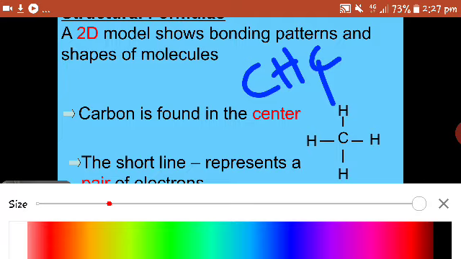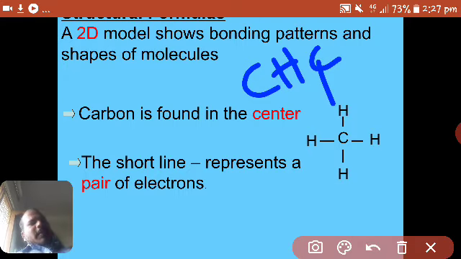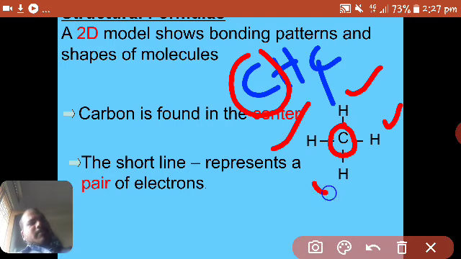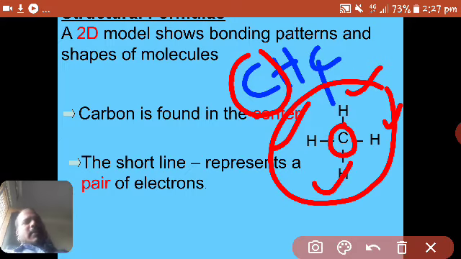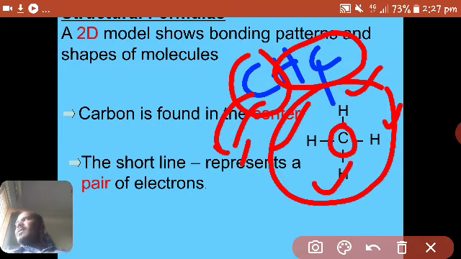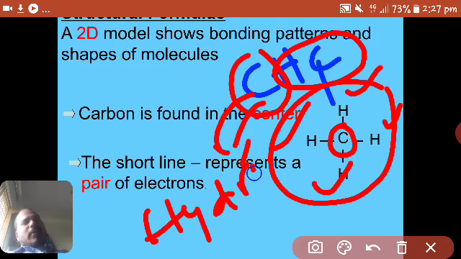Next, types of bonds. My intention here is whether it is a single bond or a double bond, right? A single bond: if two electrons, or one pair of electrons, is shared between two atoms, it is called a single bond.